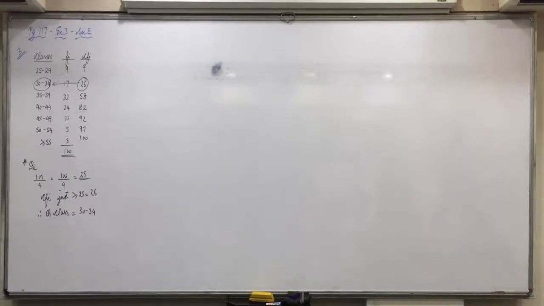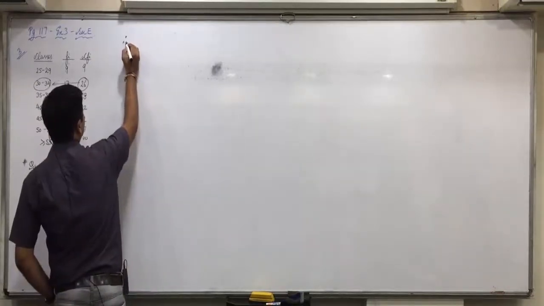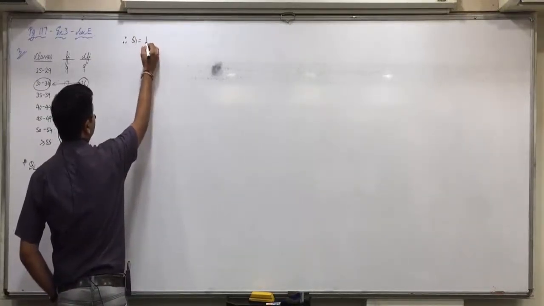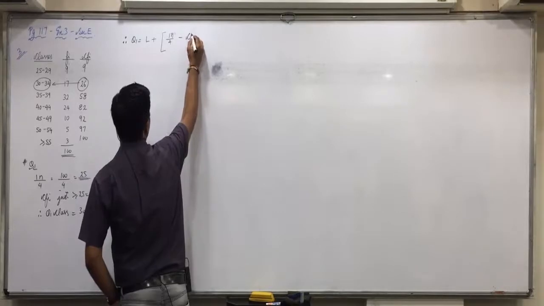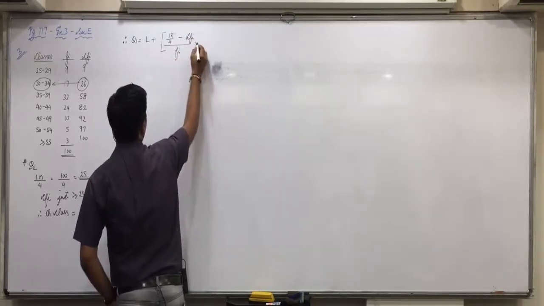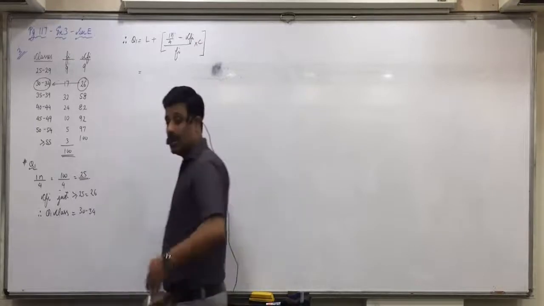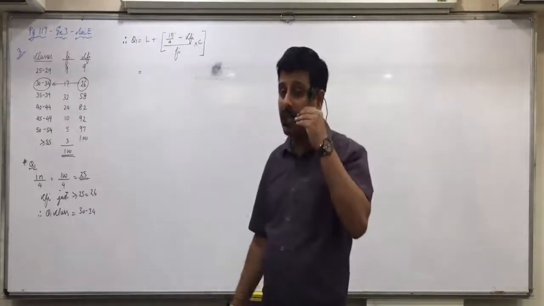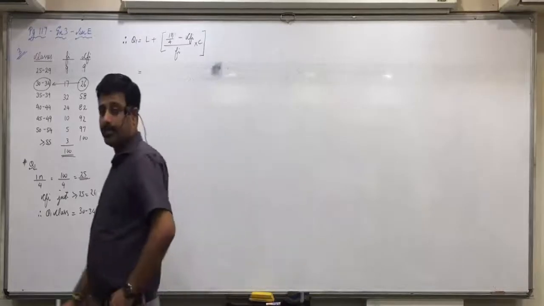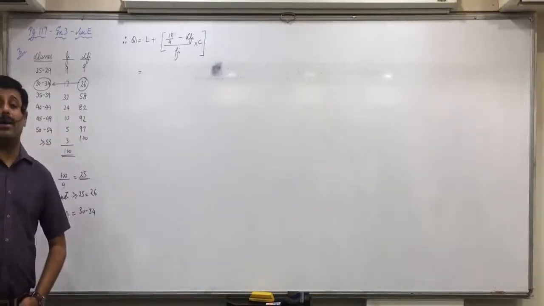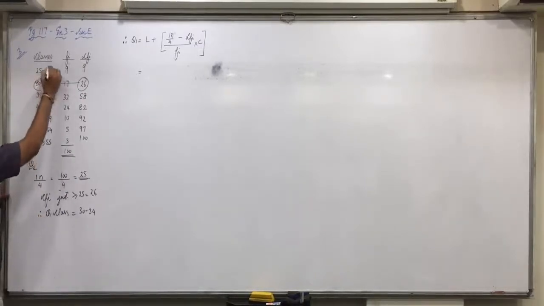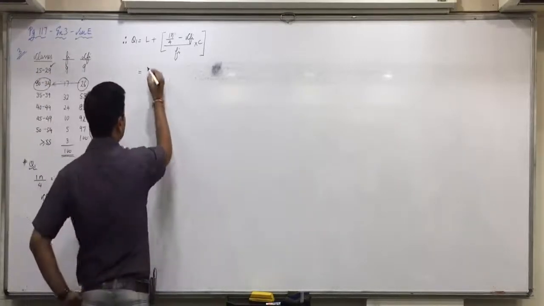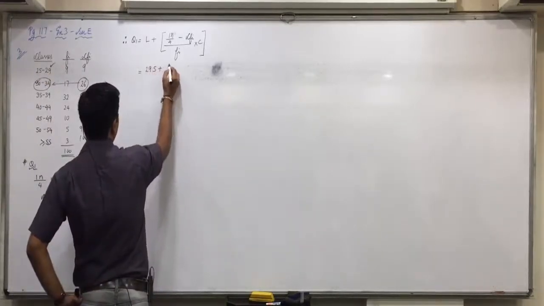Now, Akash, what formula will you apply for Q1? Q1 is equal to L plus n by 4 minus CFI upon FI into C. Yes. Then put the values. L is 29.5. Be reminded, are the classes inclusive or exclusive? Inclusive. Then for L we will not take 30. We'll take 30 plus 29 divided by 2. Do you all get 29.5?